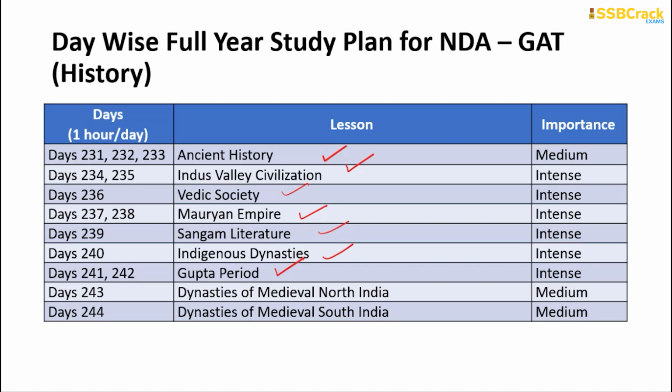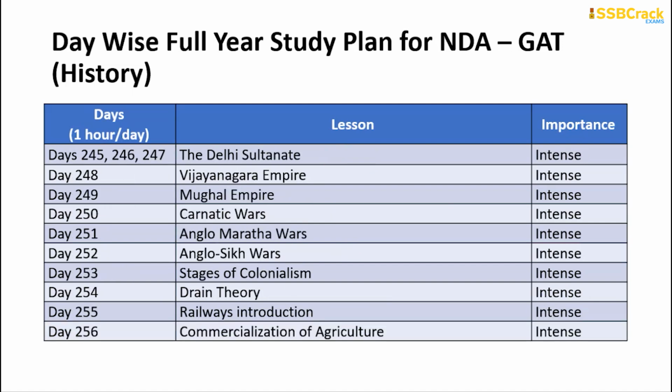And then days 243 and 244 are in a special way regarding the dynasties of the medieval North India and the medieval South India. Day 245 to 247, these 3 days you will be learning about the Delhi Sultanate. Here the complete rulers, their origin, their details, the court marshals and whoever was in their court, the famous poets, their architecture, their military, their way of economy, all of these things you need to remember for sure in all of these 3 days. Make sure that you give as much time as possible while learning about the Delhi Sultanate.